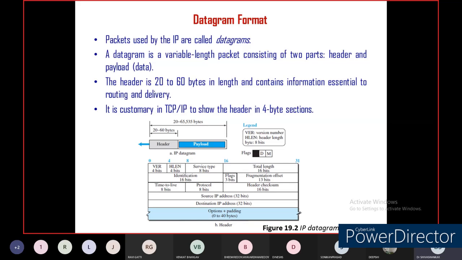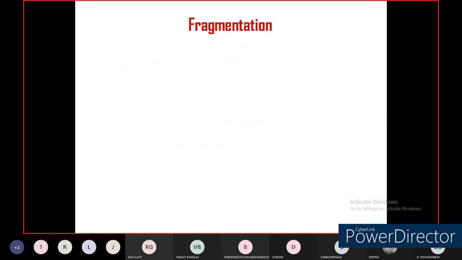Then there is the version and header length, service type of 8 bits, total length, identification of 16 bits, flags of 3 bits, source IP address of 32 bits, destination IP address of 32 bits, and options plus padding of 0 to 40 bytes, where any information or protocols can be added. So this is the structure of the Internet Protocol datagram.